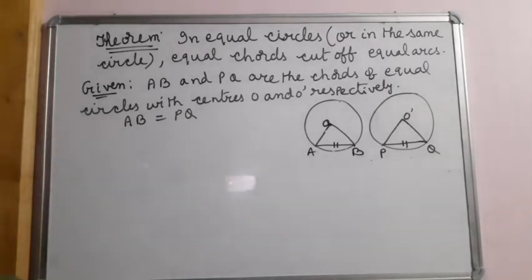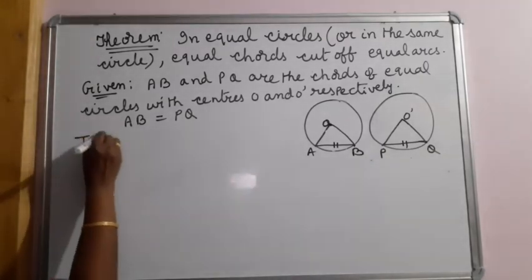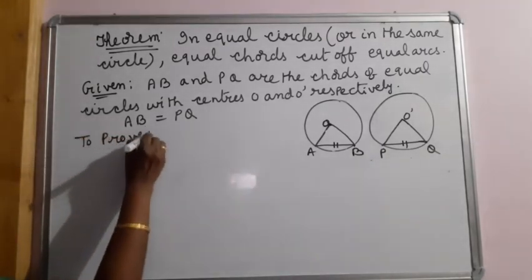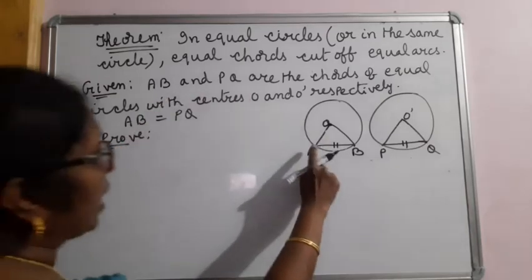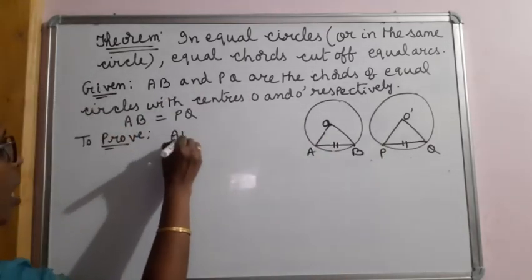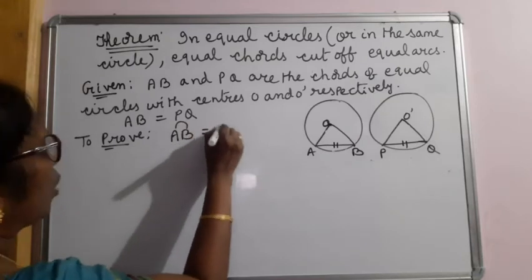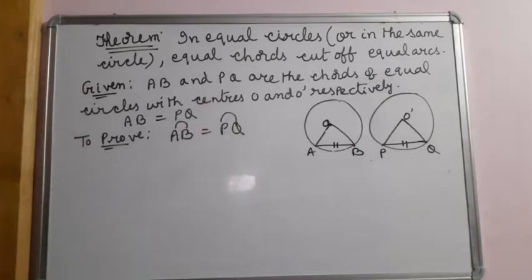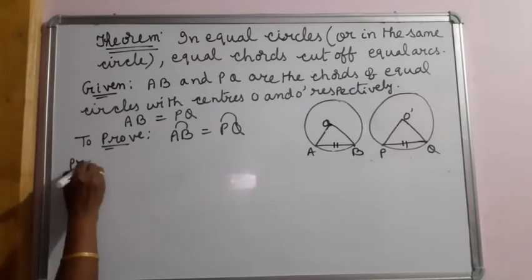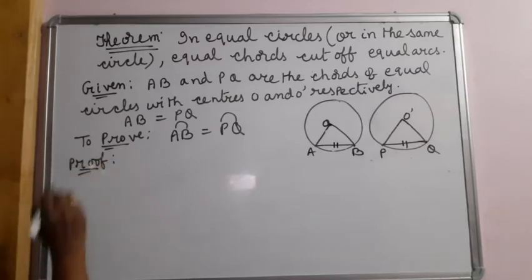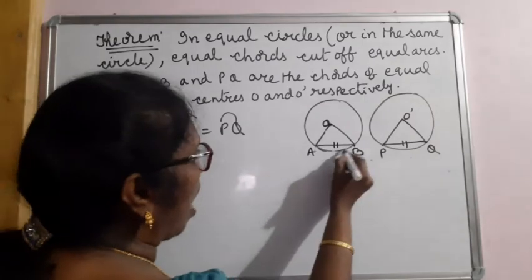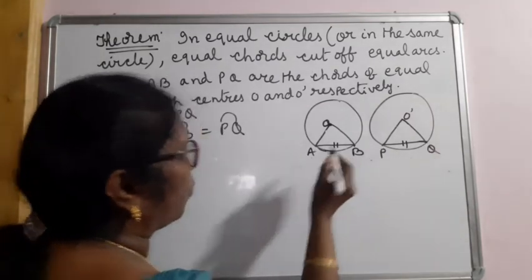Two chords are equal. And we have to prove that if two chords are equal, they cut off equal arcs. Arc AB is equal to arc PQ. That is the theorem. Let us prove. Very simple proof is this. We have to show that arc AB equal to arc PQ.